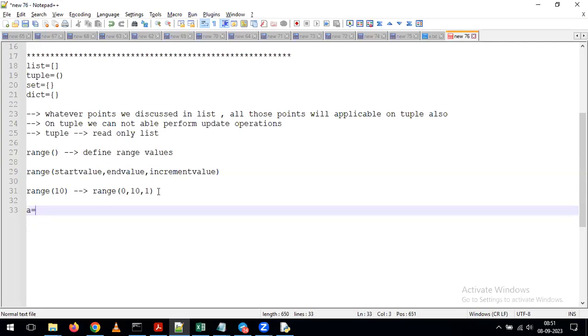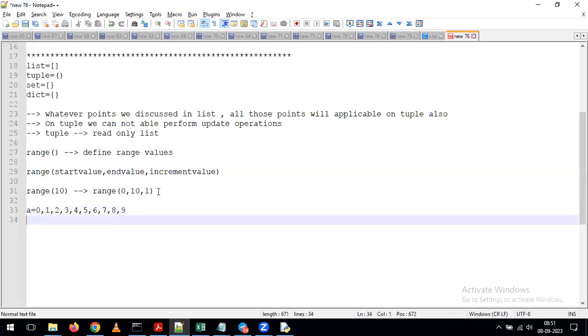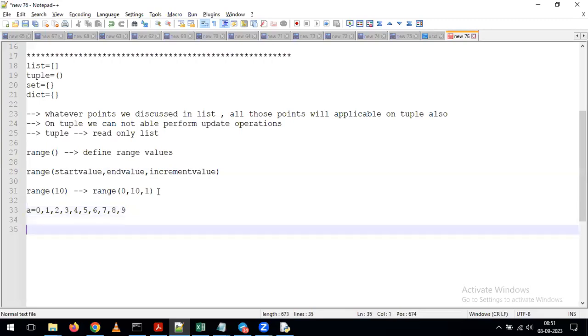It is going to contain the values 0, 1, 2, 3, 4, 5, 6, 7, 8, and 9. So like this, it is going to contain all the values which are present in A. Now, for example, my requirement is I want to give the range values from a particular start value to a particular end value only. In that situation, what we have to do is specify the start value and end value on top of your range function.